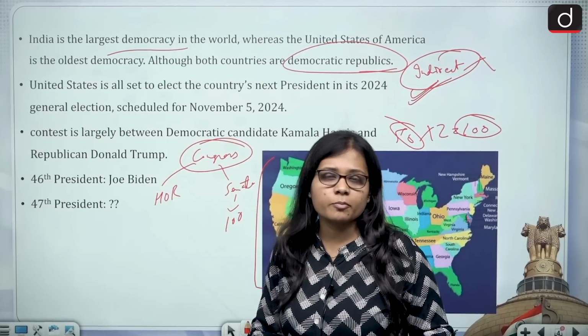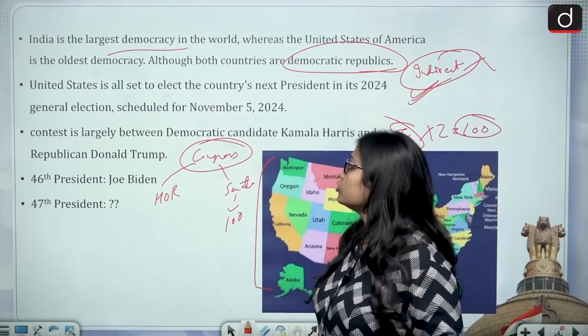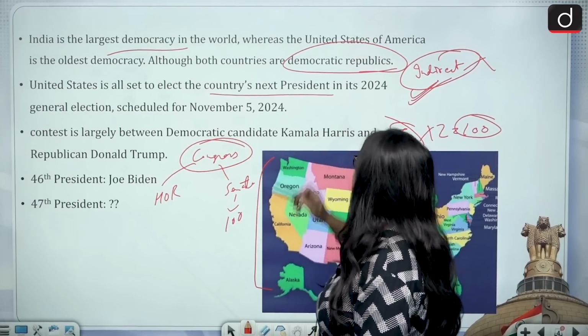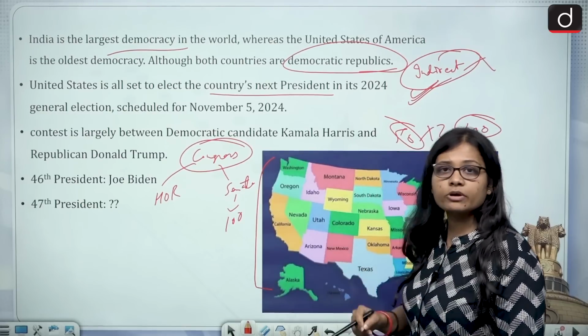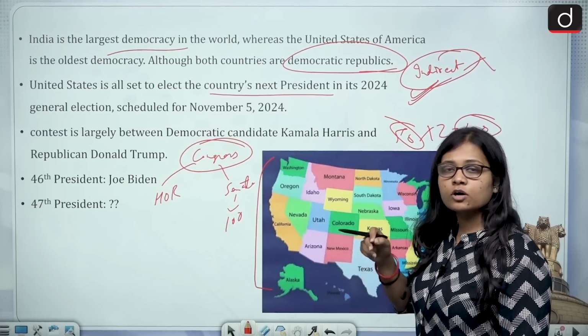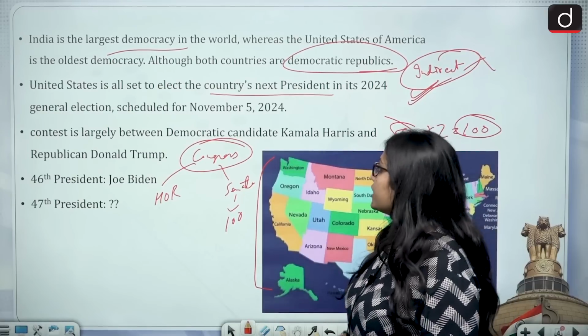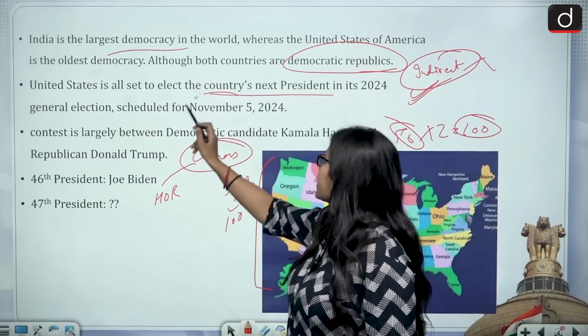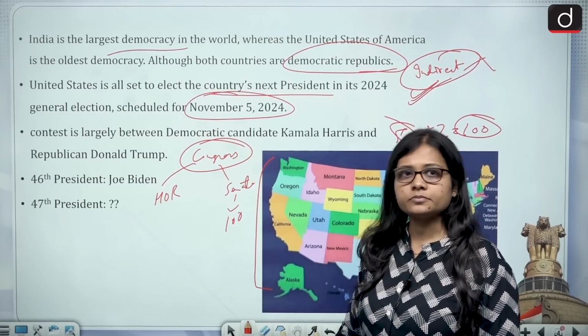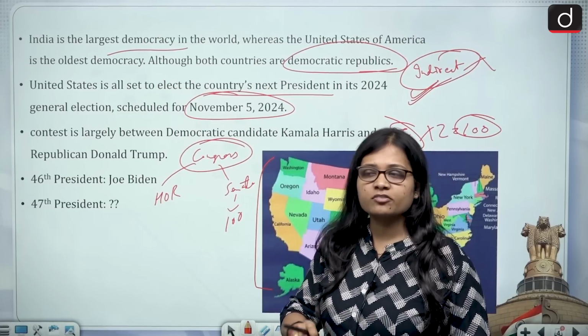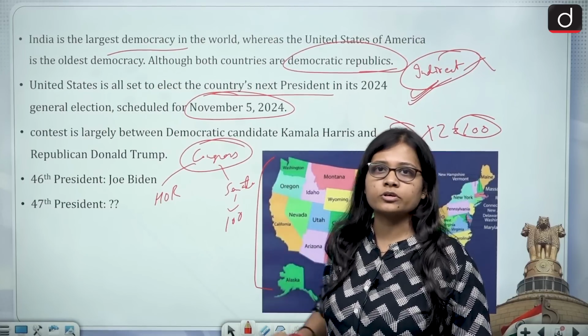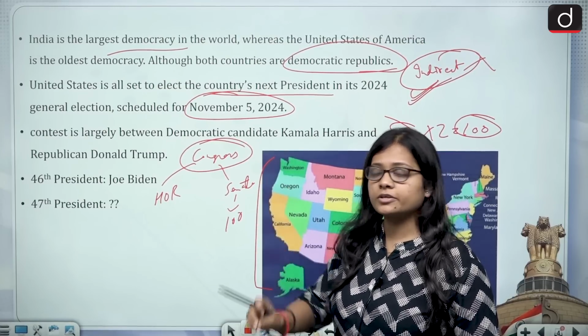And the United States of America is all set to elect the country's next president in the year 2024. As of now, the president of America is Joe Biden, and on November 5, 2024, the United States of America is going to vote for its president.